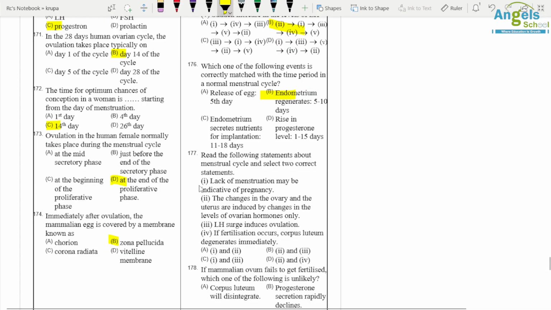Okay, read the following statements and select the correct statement. Lack of menstruation may indicate pregnancy, correct option. The change in ovary and uterus indicates a change in level of ovarian hormone only, not exactly. LH surge induces ovulation, so it is a correct statement. So here 1 and 3 are correct. Option C is correct, 1 and 3.